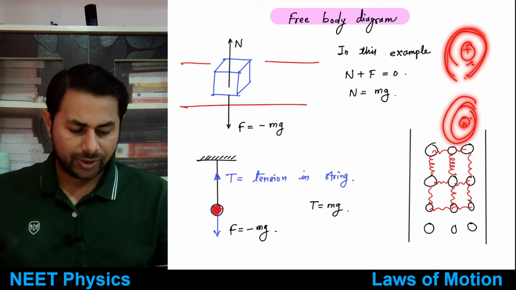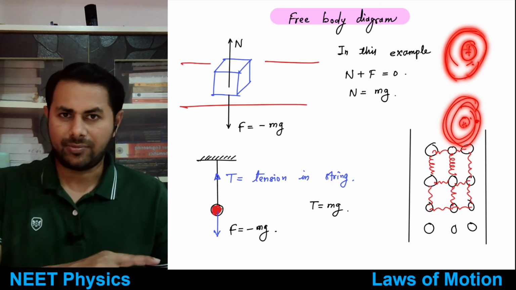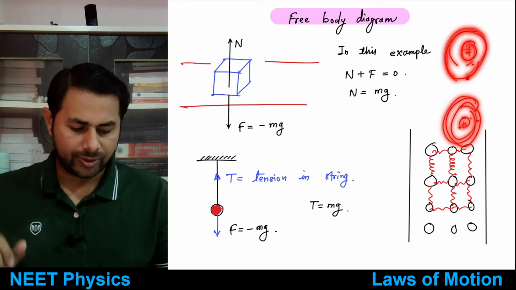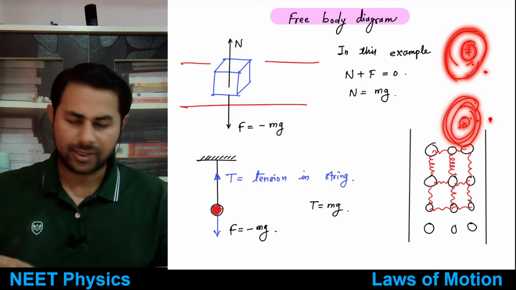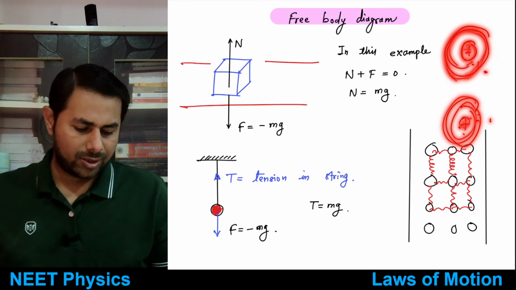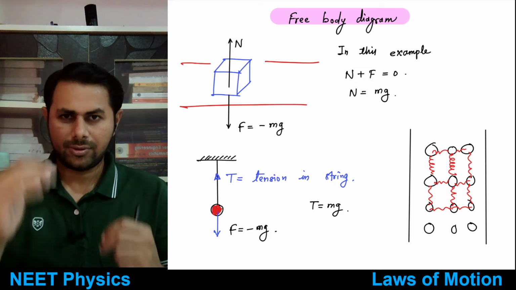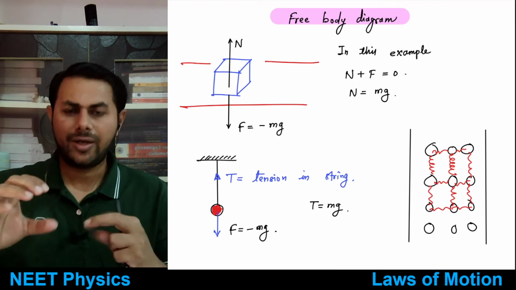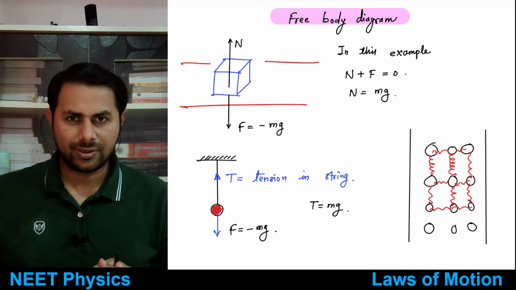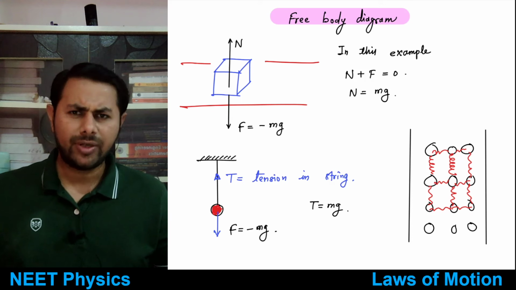So now there will be force due to this atom. See, there will be force due to this positive charge on the second atom. Force between positive and positive charge will be repulsive. Force between negative and negative charge of electrons is repulsive force. But force between these negative charges and this positive charge, and force due to these negative charges and this positive charge, will be attractive force. So now they will like to sit at a particular distance where all these forces are balanced. That distance is known as equilibrium distance, the distance between atoms or molecules, right?